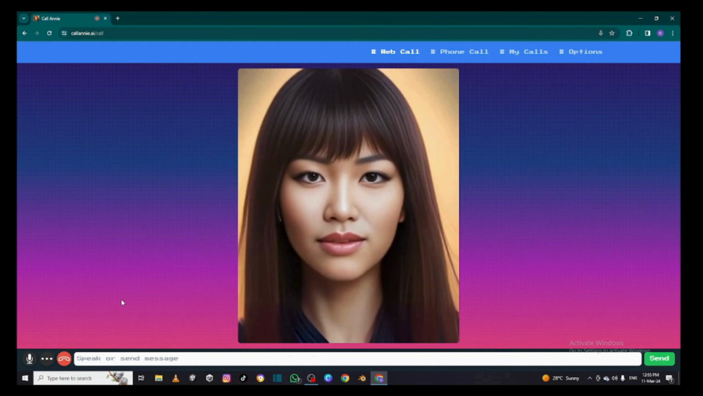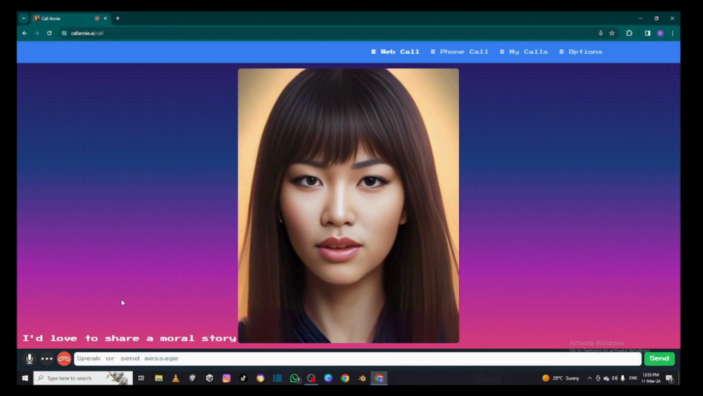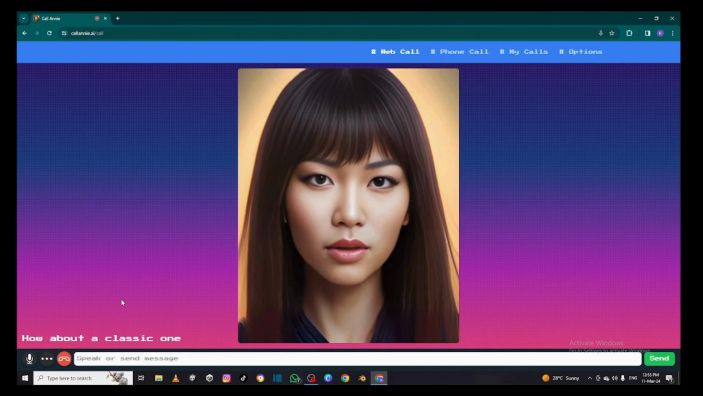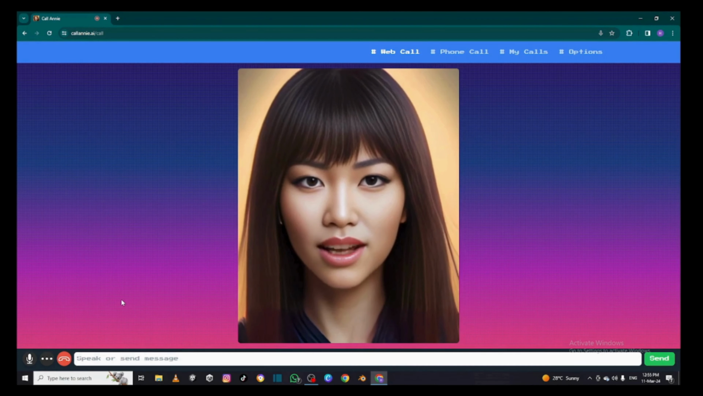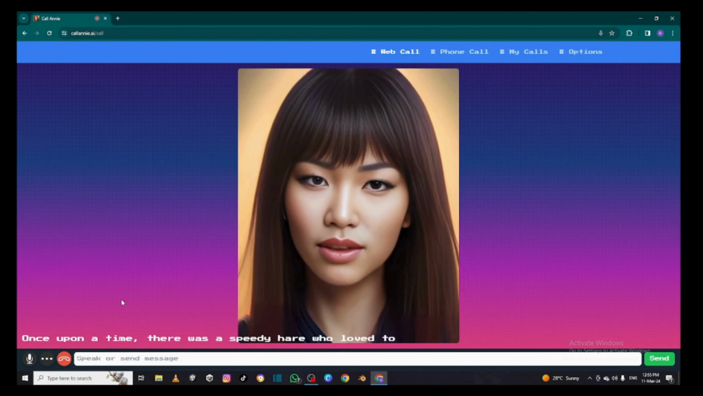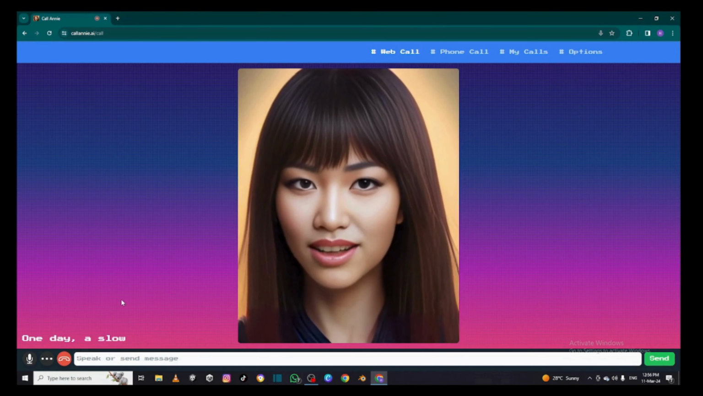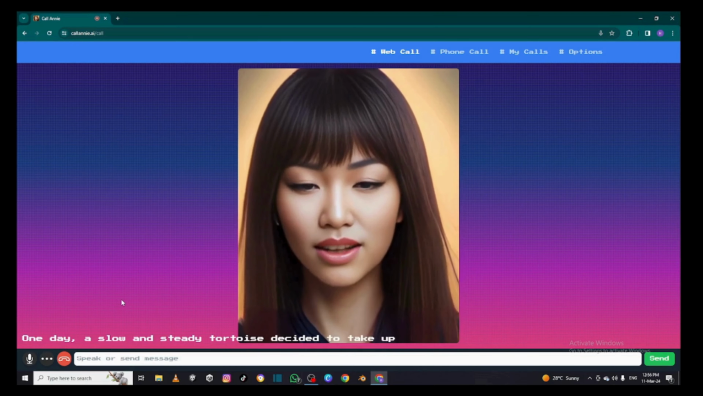If you could tell a moral story for kids, that would be great. Absolutely. I'd love to share a moral story with you. How about a classic one called The Tortoise and the Hare? It goes like this. Once upon a time, there was a speedy hare who loved to boast about his speed. He would challenge anyone to a race, confident that he would always win. One day, a slow and steady tortoise decided to take up the hare's challenge.